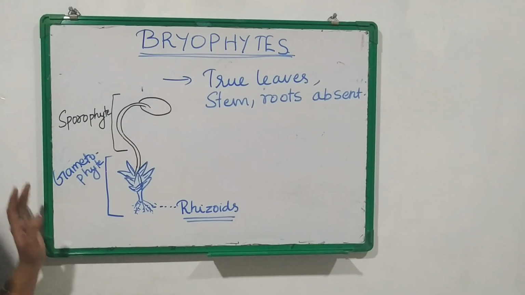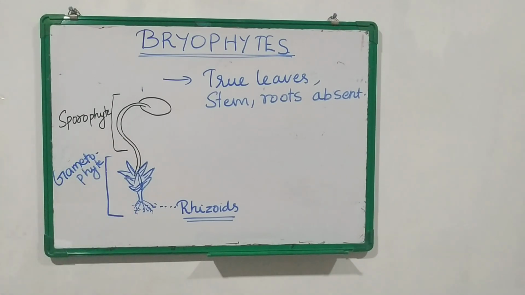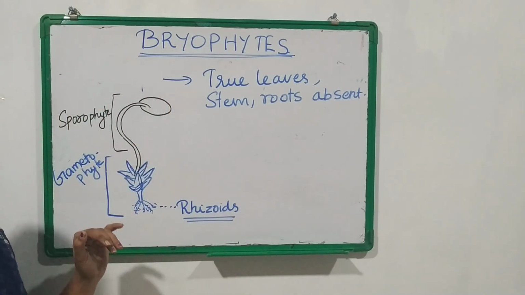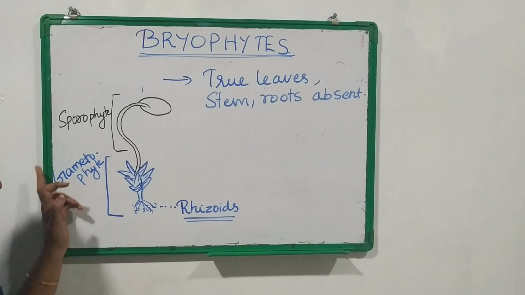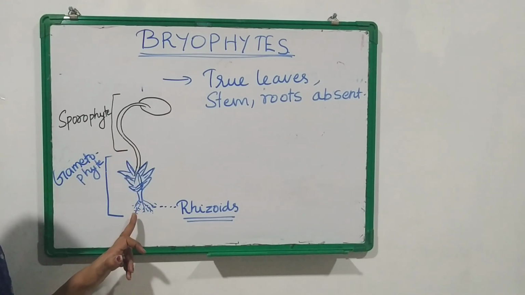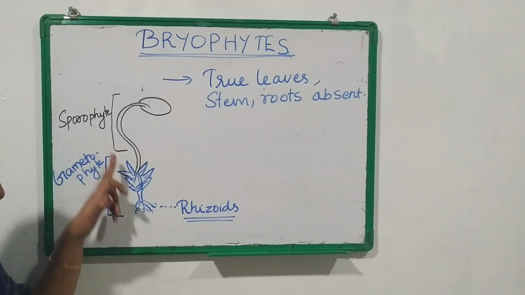That is the importance of their structure. So bryophytes, they lack true roots, stem or leaves, but they possess leaf-like, stem-like and root-like structures. Okay, then so this is the body of bryophyte. So their body is divided into two parts. First one is a gametophyte part. Okay, the first part of plant body is a gametophyte part.